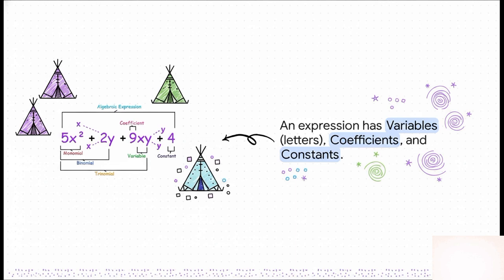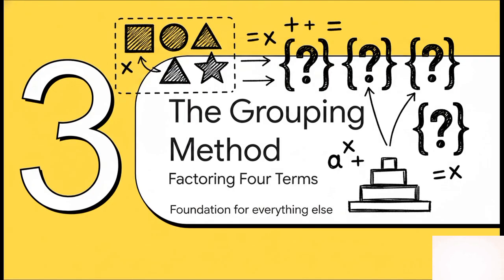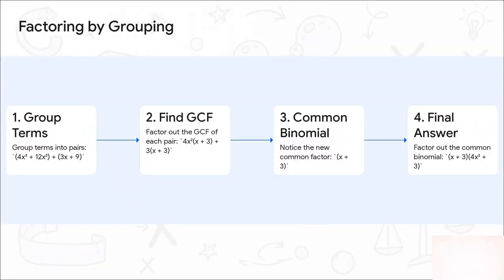Awesome. Let's do this. All right, first up, we have what I like to call the first key, the grouping method. This is your secret weapon for any expression that has 4 terms. Seriously, if you can master this one technique, you'll have the key to unlock almost any factoring problem that comes your way. This is where you start to feel like a math wizard. Okay, let's walk through this. First, we just split the expression right down the middle into 2 little teams. Then, for each team, we find the greatest common factor.